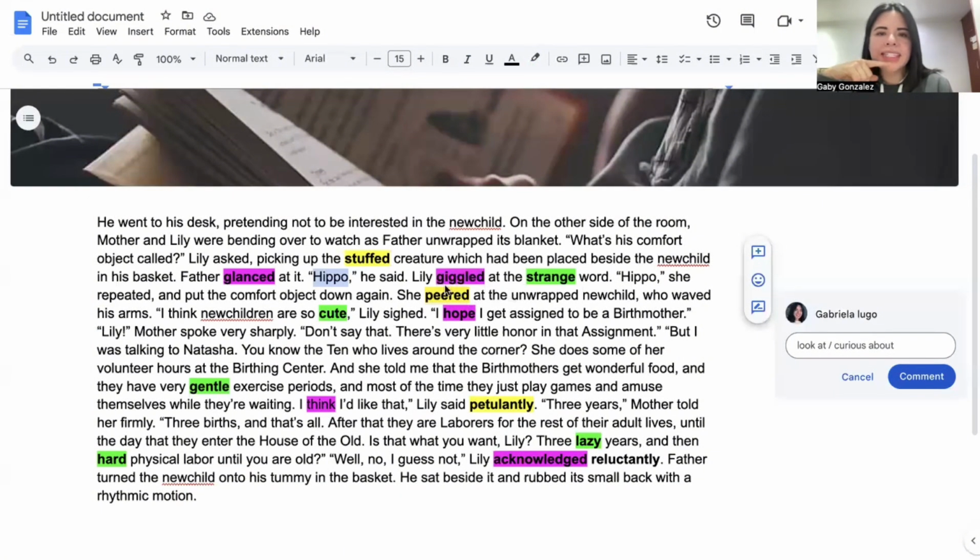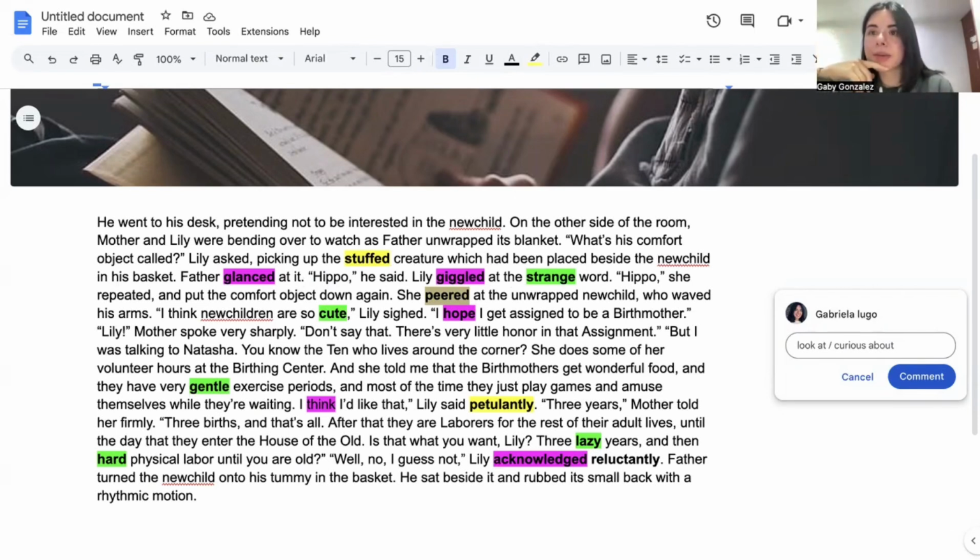Now, she peered at the unwrapped new child who waved his arms. Peered. So here we have a father glanced at it. That is another perception verb, which means, do you think? Like a visual perception, like a positive as well. Yes. He glanced at it.